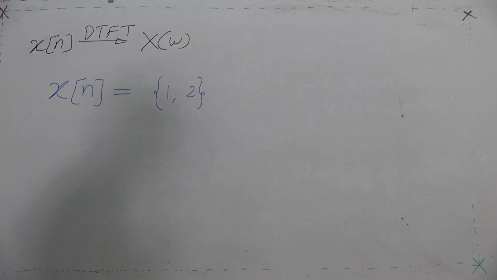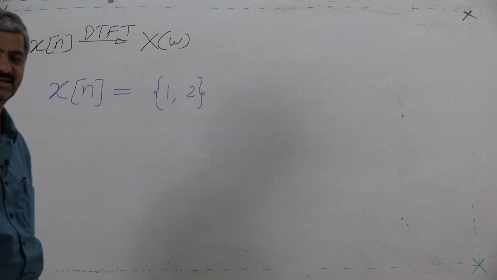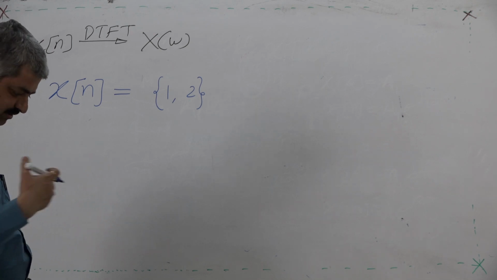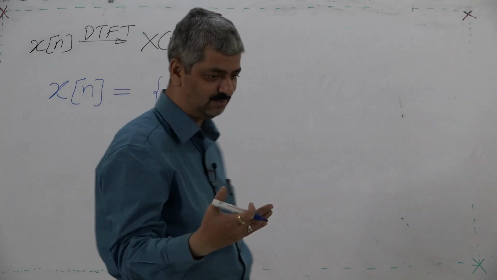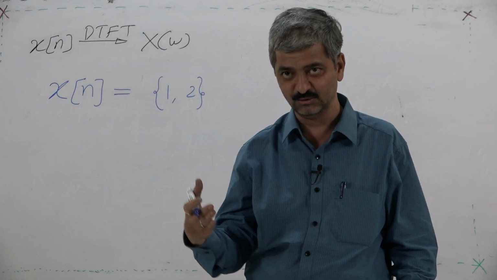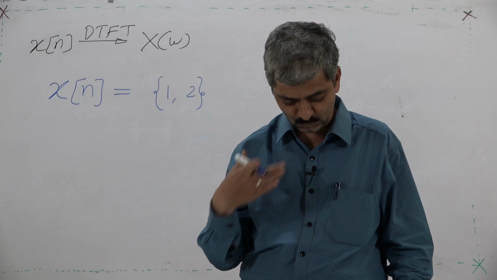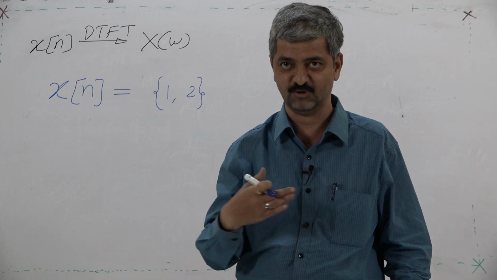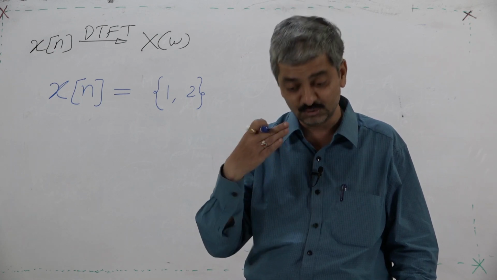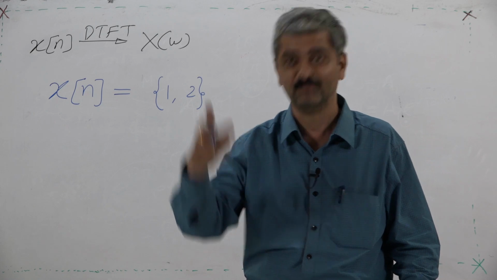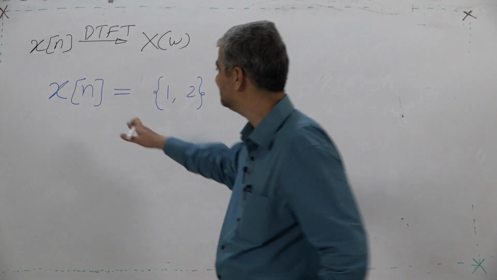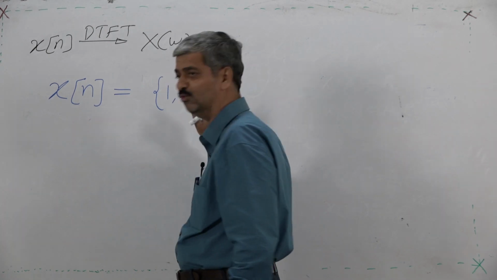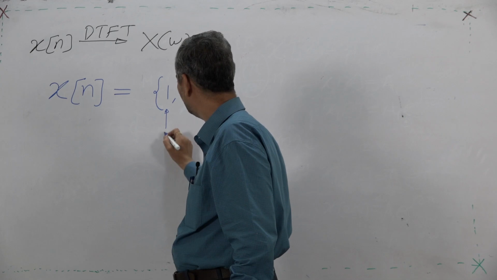If you are a seasoned debater, you will say yes, please give me, I also want to verify. You will say it is a very good invention, seems to be made by you. I am very much surprised, and it is a very pleasing experience for me. I am very enthusiastic to know how it works. So please tell me, please transform this sequence which I am giving to you, 1 and 2, and this is 0. So, what is my sequence?